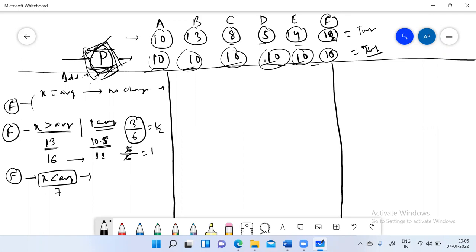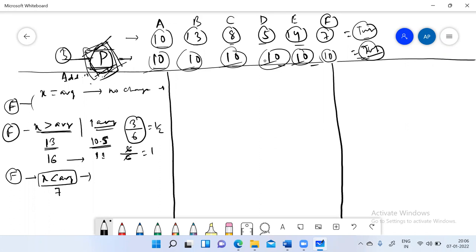So there is one way to do it: just assume that P gives 3 from her side to F, because previously everyone is the same. P needs to make everyone the same. So she gives 3 from her side to F and everyone becomes 10. But now, since we know that the total of observation and total of average should not change, we have put 3 extra into the group.